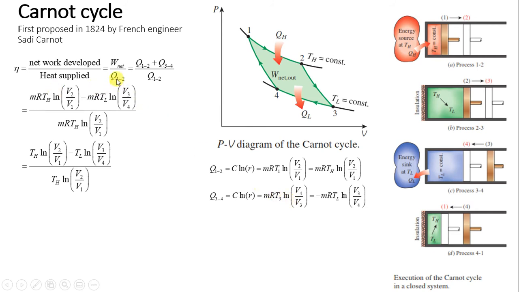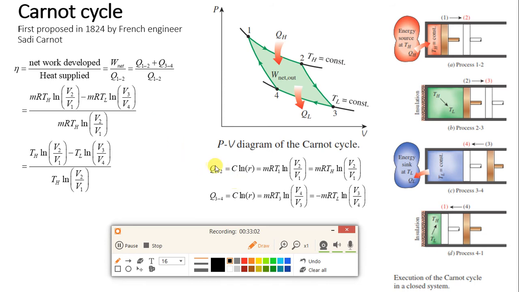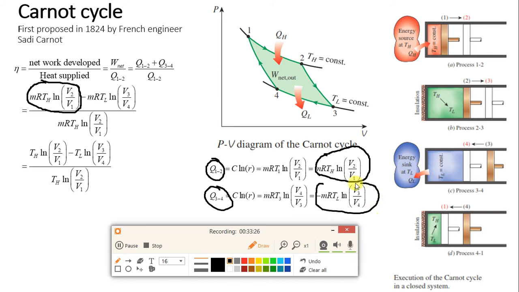Now we'll substitute the values of Q1 to 2. What is Q1 to 2? We have already found the value: MR TH log V2 upon V1. I have substituted over here. Plus, now see this Q3 to 4, this is rejected, right? Whenever heat is added, that value you get positive, but whenever heat is rejected during 3 to 4, this value is negative.